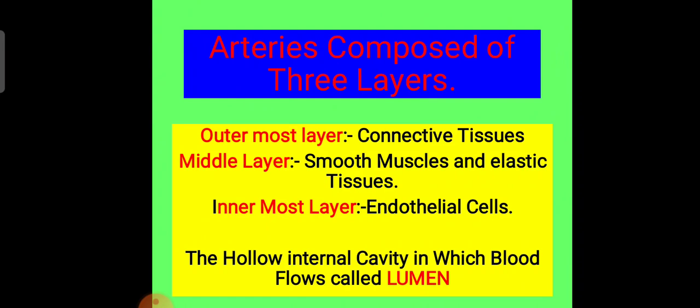The arteries are composed of three layers. First one is outermost layer, which is composed of connective tissues, and second one is middle layer, which consists of smooth muscles and the elastic tissues, and the third layer is inner layer, which is composed of endothelial cells. And in the arteries, the hollow cavity in which blood flows is known as lumen.